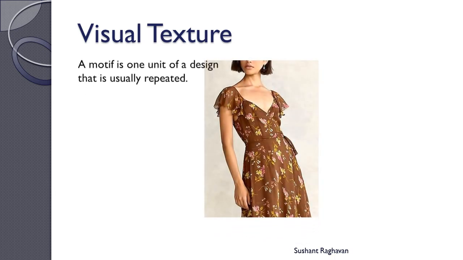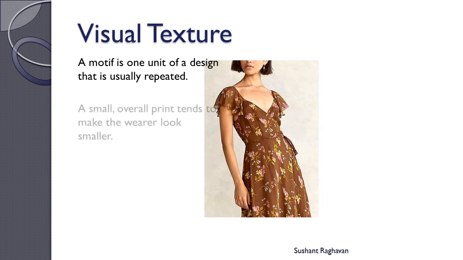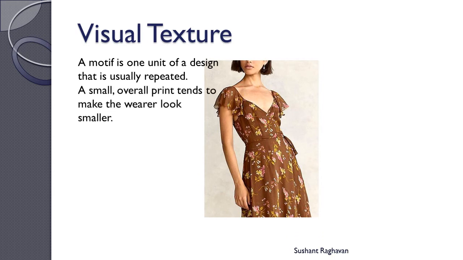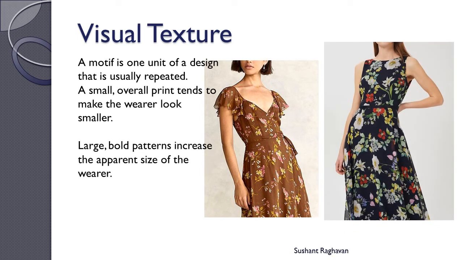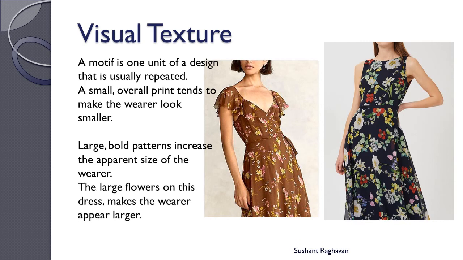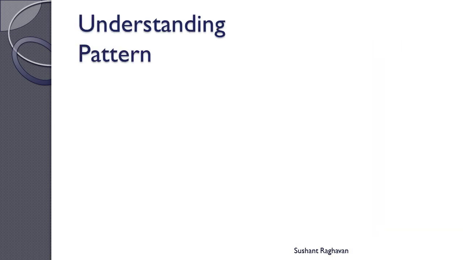Visual texture. A motif is one unit of a design that is usually repeated. A small overall print tends to make the wearer look smaller. Large bold prints increase the apparent size of the wearer. The large flowers on this dress make the wearer appear larger.